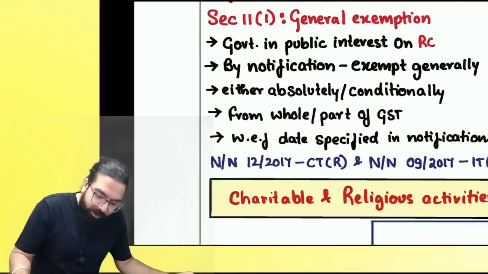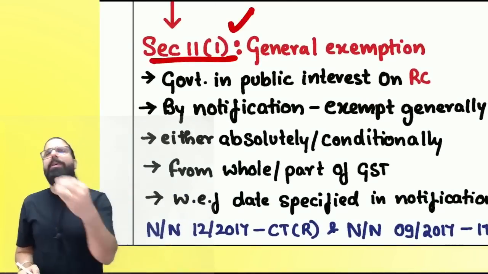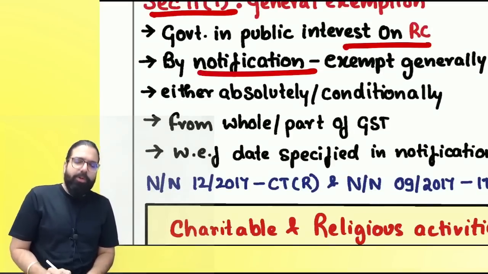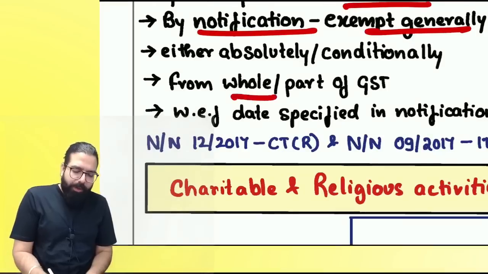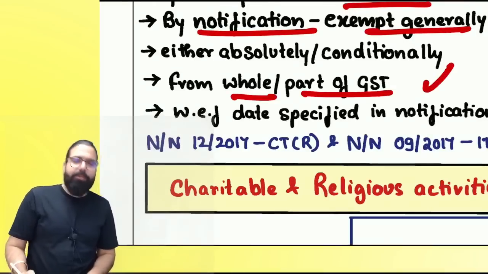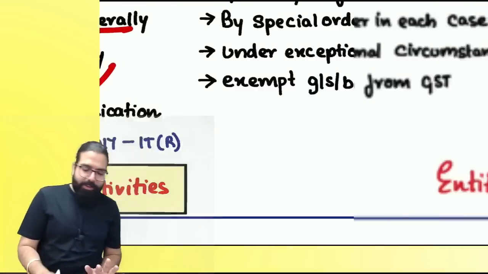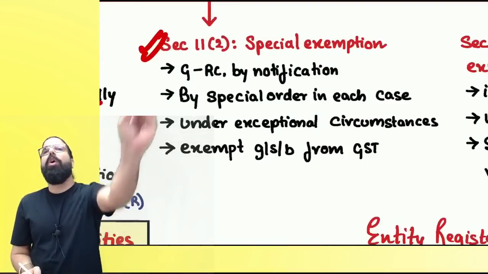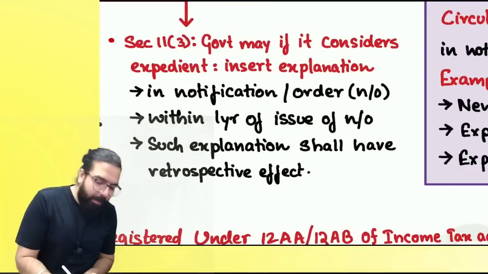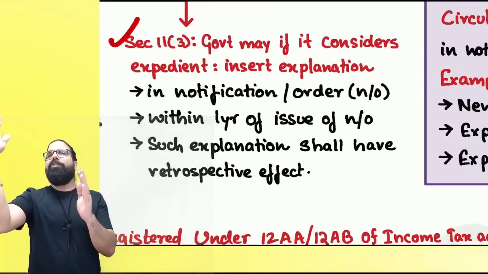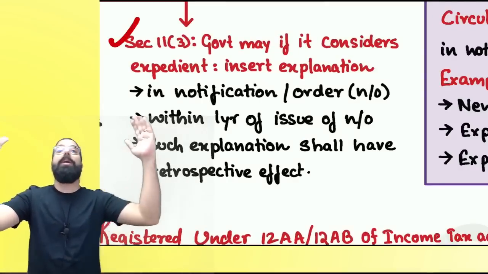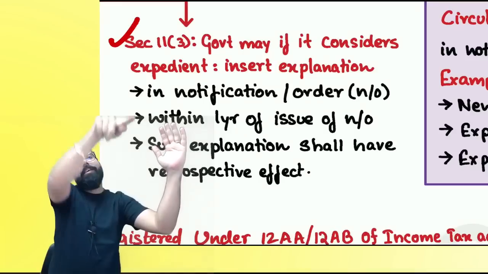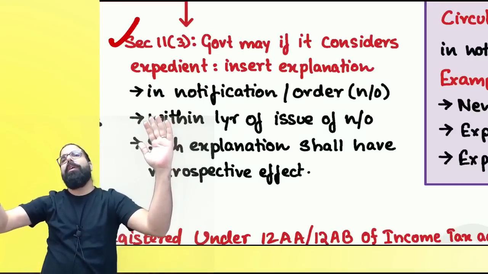Are we clear, everyone? Now, section number 11 has 11.1. 11.1 is general exemption. The government, in public interest, on the recommendation of the council, can issue a notification and generally exempt someone from the whole of GST or part of GST with effect from the date specified in the notification. Section number 11.2 is special order in special circumstance. Government can exempt by using this power. Section number 11.3: supposing the government issued one notification and people are getting confused, then the government within 1 year can issue one clarification, and that explanation or clarification will be effective from the date of issue of the notification.